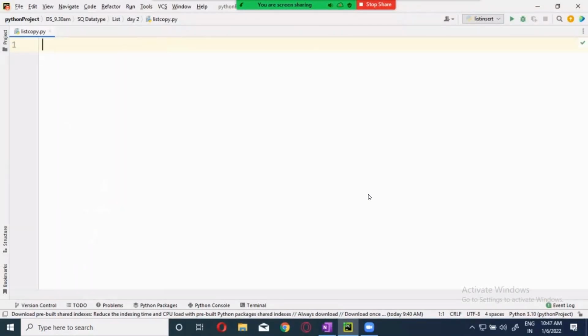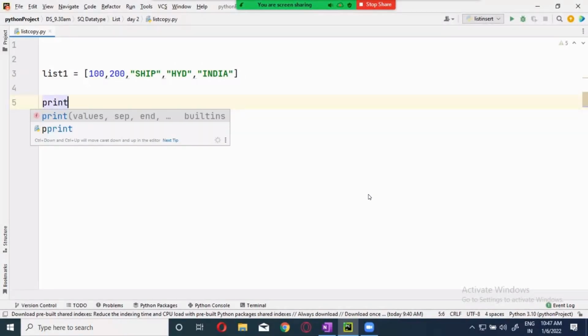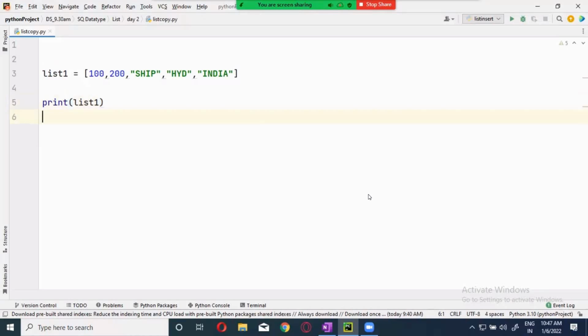Now, this is a list I'm having. I will remove some values from this list. Let's make it simple. Now, I will say that list one is my list. Now I want to do the reference copy. First, I will print list one, and I will do the reference copy over here, that is, list 2 is equal to list 1.